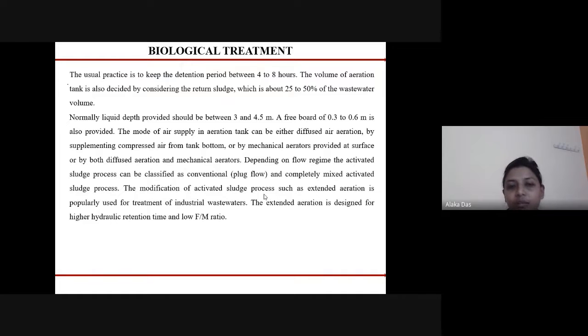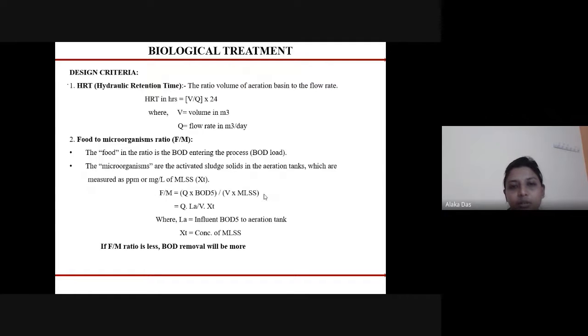Depending on the flow regime, the activated sludge process can be classified as the conventional and completely mixed activated sludge process. The modification of the activated sludge process, such as extended aeration, is popularly used for the treatment of industrial wastewater. The extended aeration is designed for higher hydraulic retention time and low F by M ratio, that is, food to microorganism ratio. So most of the questions in GATE are asked from this portion.